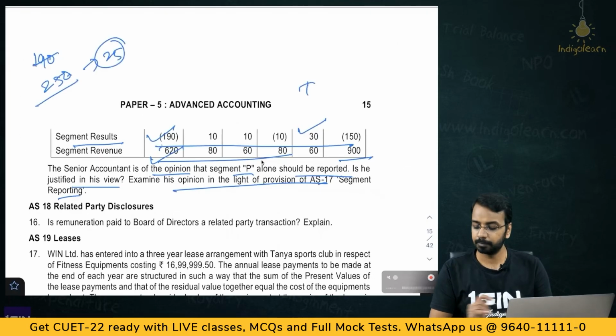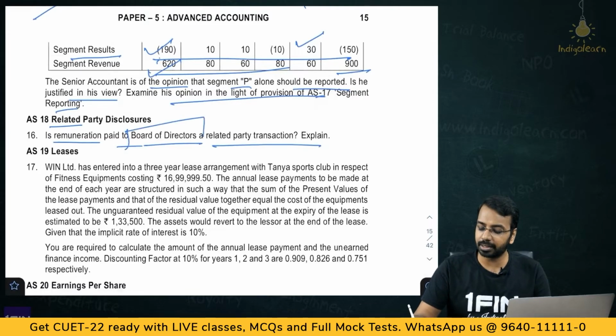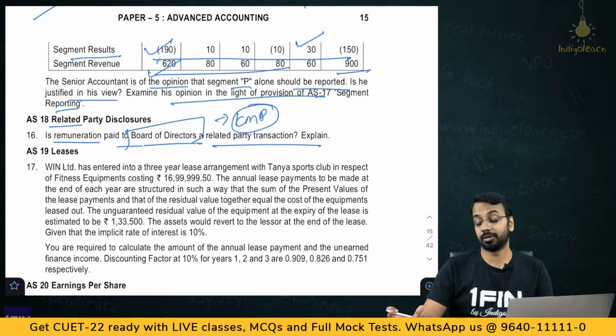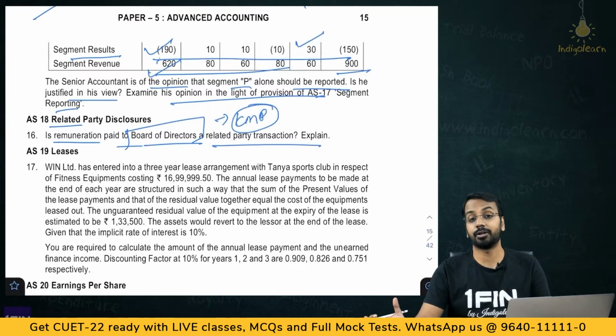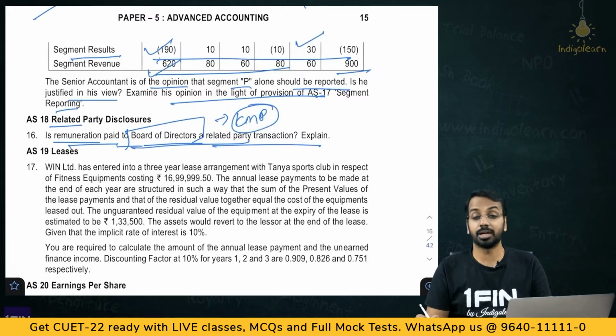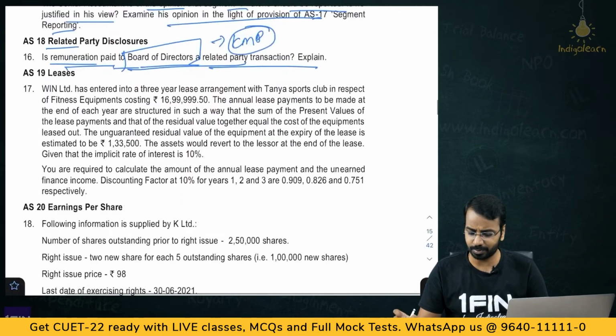Now, coming to the next one, AS18, related party: is remuneration paid to board of directors a related party transaction? Normally, board of directors are the ones who are your KMP of the entity, they direct the entity, right? They can have some kind of control over the entity, and hence these are related parties, and any transaction you do with a related party has to be disclosed. A very simple and direct question. So, I will not spend much time on that.